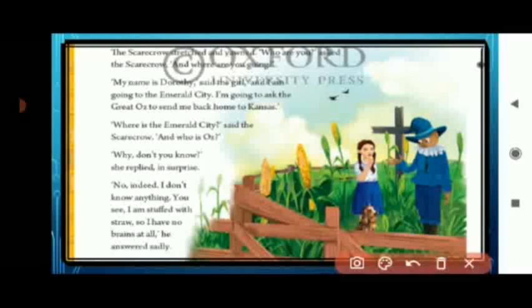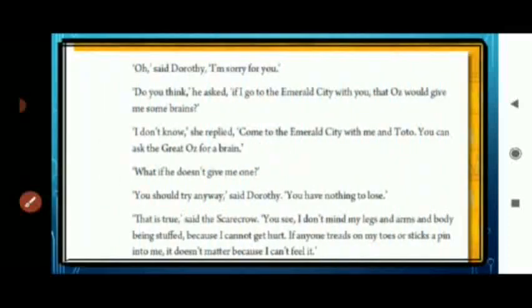Now, underline the difficult words: Emerald, Kansas, Great Oz, surprise, stuffed, brains. Underline these words and learn the spellings. Now let us move further.